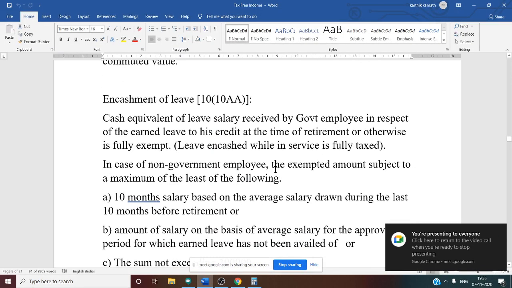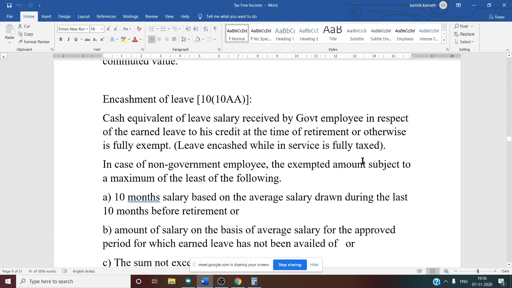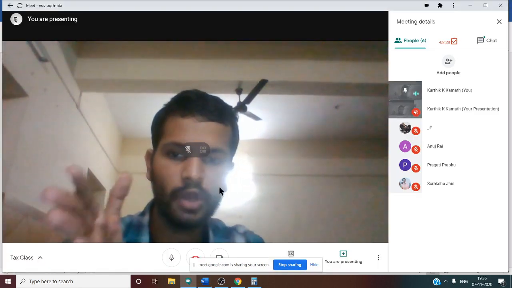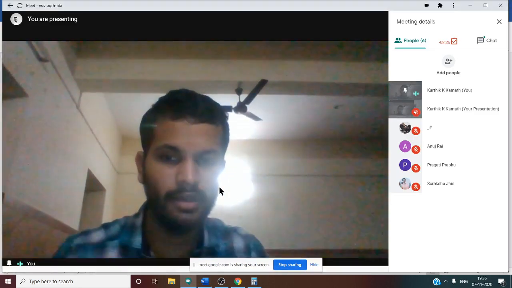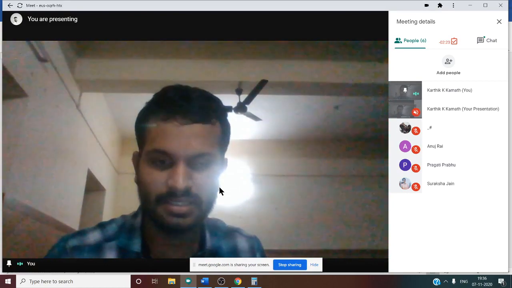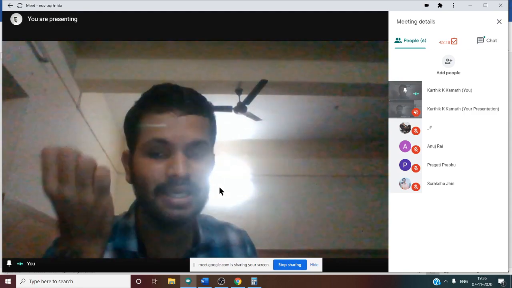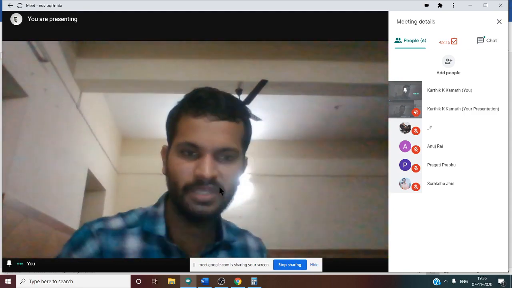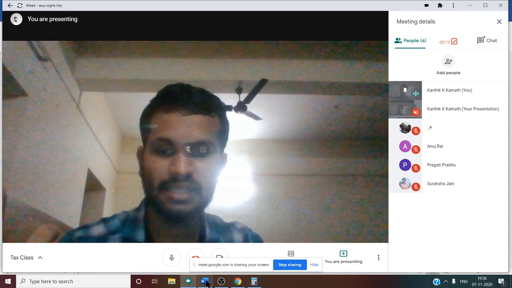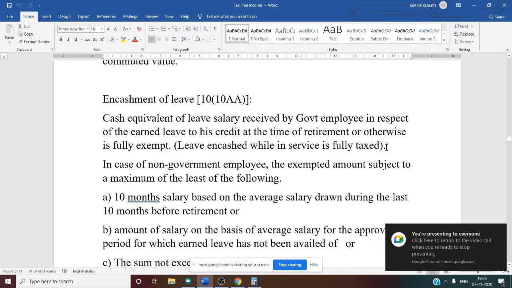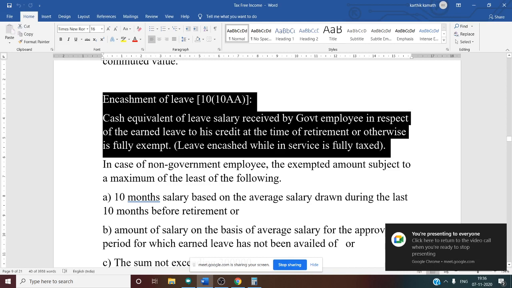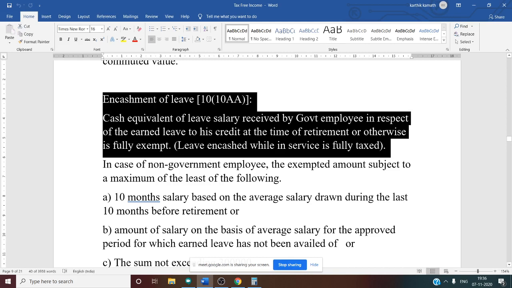For that, we need to discuss again section 10 clause 10AA. What do you mean by earned leave encashment? You know that for employees certain leaves are given. If the employee doesn't take such leave, then he can encash it. That means for the leave he has not availed, he can get cash. That is known as encashment of leave. In the case of a government employee, it is fully exempt at the time of retirement. If he encashes while in service, it is taxed.